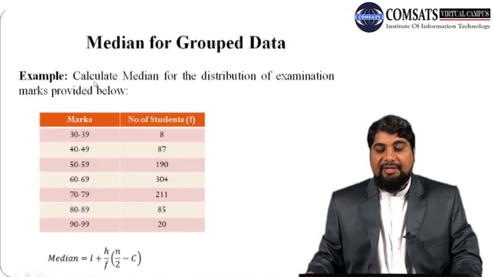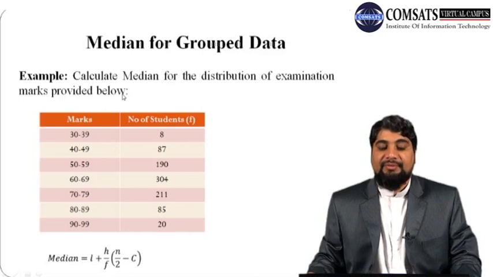So calculate the median for the distribution of examination marks provided below. In the first column we have marks of different students, and in the second column we have the number of students, which is also called the class frequency. The first class starts from 30 and goes up to 39. So the lower limit of the first class is 30, the upper limit is 39. So 30 to 39 is the range of the first class, and there are a total of 8 students.